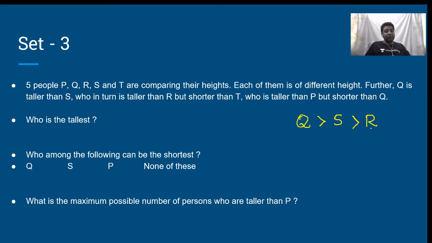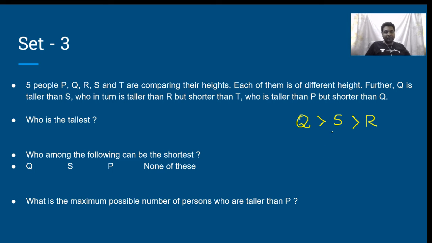And always remember to maintain the same order as far as the comparison is concerned, because then what happens, we can use the transitiveness and then reduce the number of conditions.